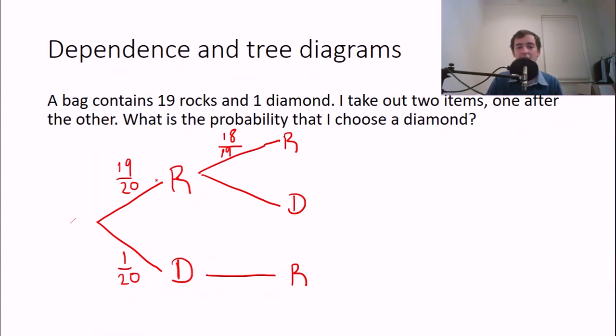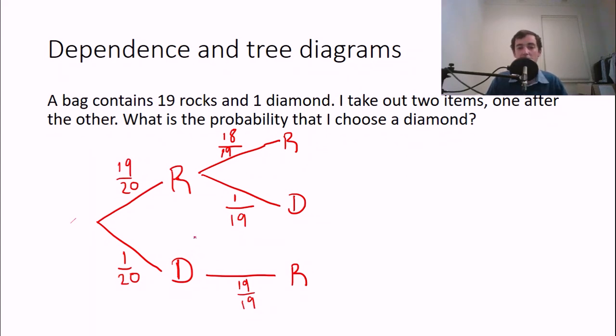Now, if I take the rock out, how many diamonds do I have left? Because we're trying to find the probability of getting this diamond, we have to think about how many diamonds are in there. Now, there's still 1 diamond. But how many items are there in total? There's 19. Okay, and now getting the rock here, because there's only one option, the probability is 1. Or another way to think about it is 19/19. Because there's 19 rocks and there's 19 items.